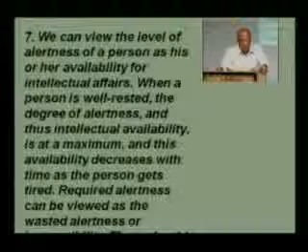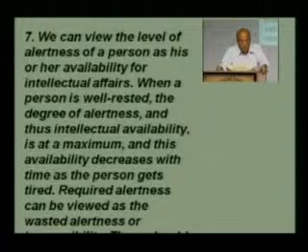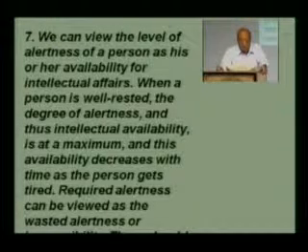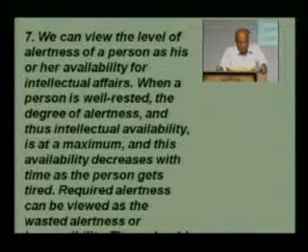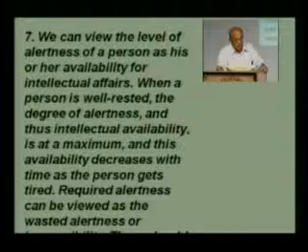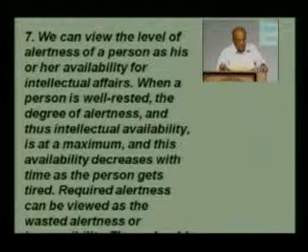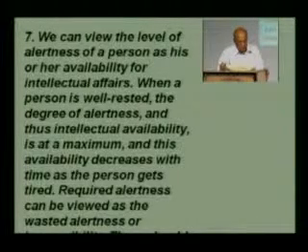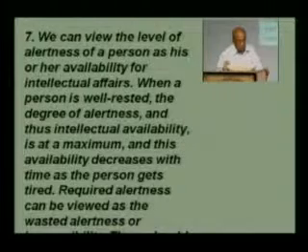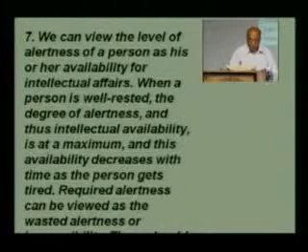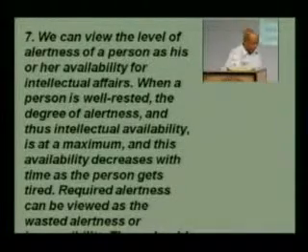We can view the level of alertness of a person as his or her availability for intellectual affairs. When a person is well rested, the degree of alertness, and thus intellectual availability, is at its maximum, and this availability decreases with time as the person gets tired. Required alertness can be viewed as the difference between the available alertness and the wasted alertness.